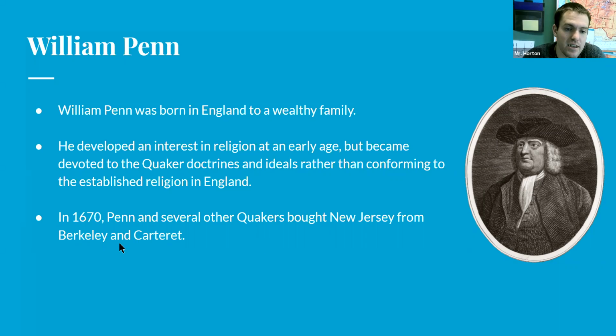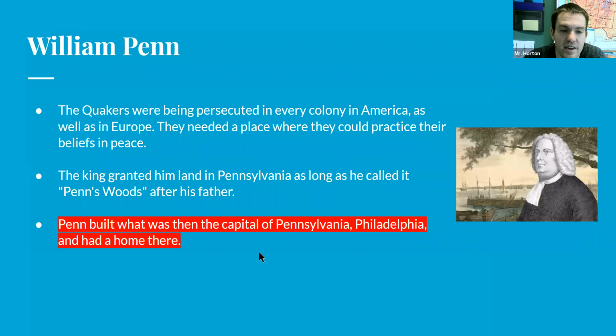So in 1670, Penn and several other Quakers bought New Jersey from Berkeley and Carteret. William Penn was the leader of the Quakers that bought the land in New Jersey from Sir Lord Berkeley and Sir George Carteret as well. The Quakers were being persecuted in every colony in America as well as in Europe. So they were being kicked out of everywhere that they were trying to settle down. They were not welcome in any of the colonies or anywhere in Europe.